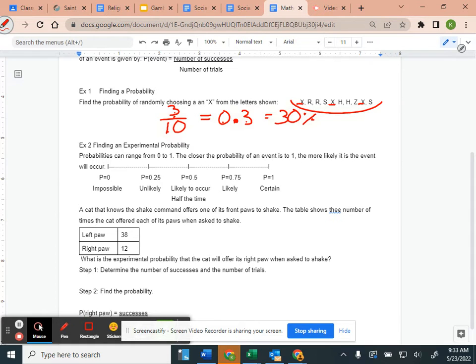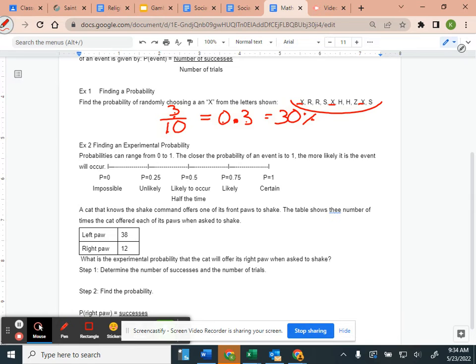What if you have a number that's bigger than 100%? Can you have a number that would be bigger than 100%? Our total number of trials is at the bottom and our number of successes is at the top, and we can't have more successes than we have trials. So it'll always be between 0 and 1. The probability definition is always going to be a number from 0 to 1. It'll always fall in that range.